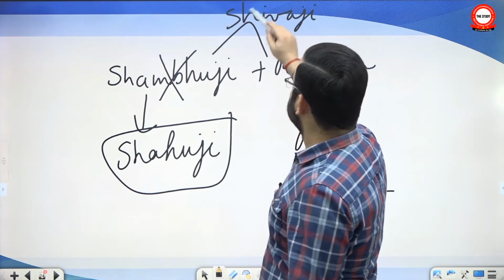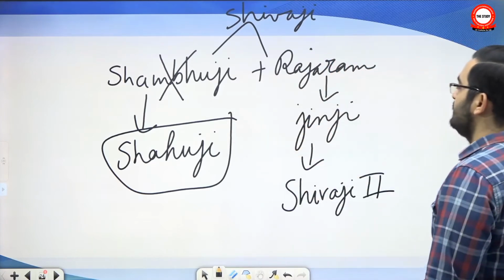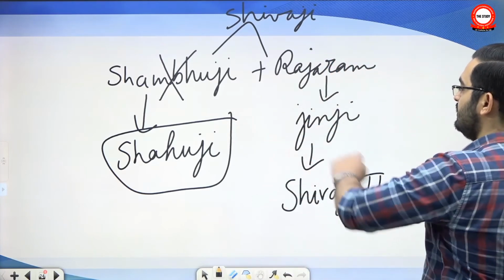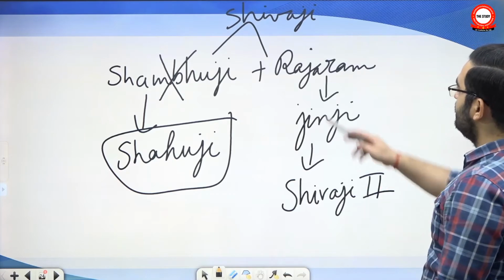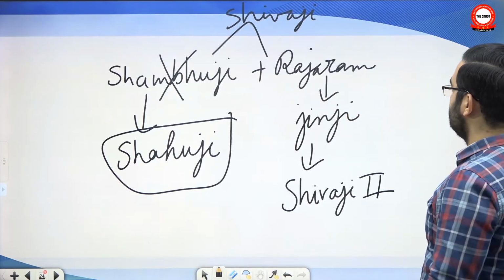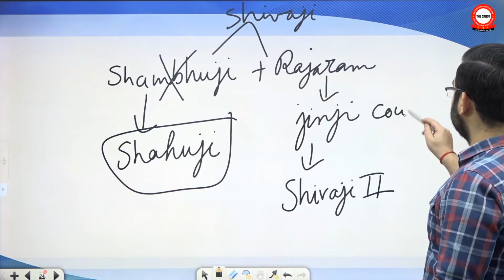They were both sons of Shivaji. Shambhuji was captured and executed by Aurangzeb, and he imprisoned his son. After Shambhuji, his brother Rajaram was ruling from Jinji court, which is in Tamil Nadu.